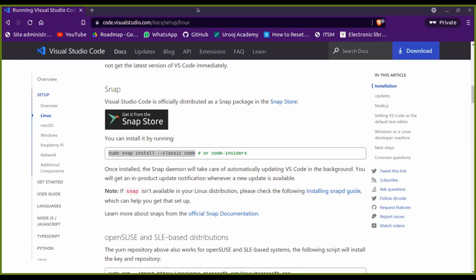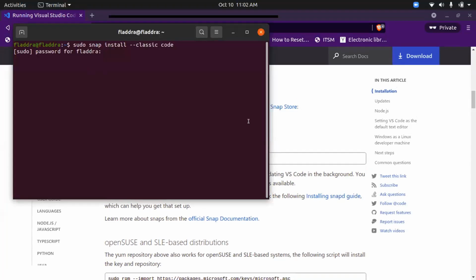Is my terminal visible? No, not yet. Yeah, it should be.